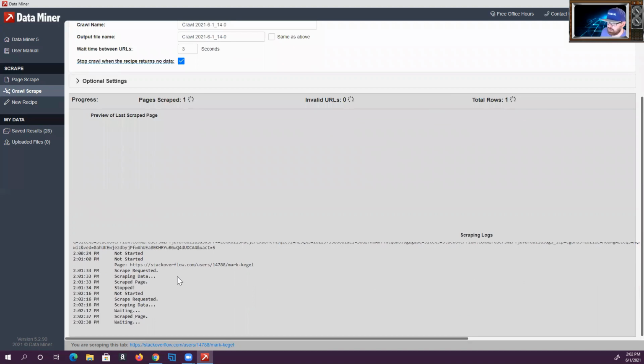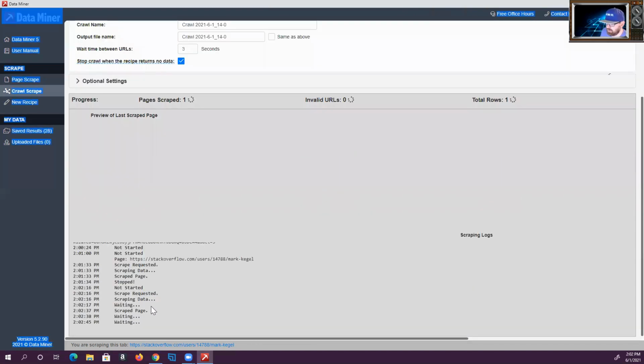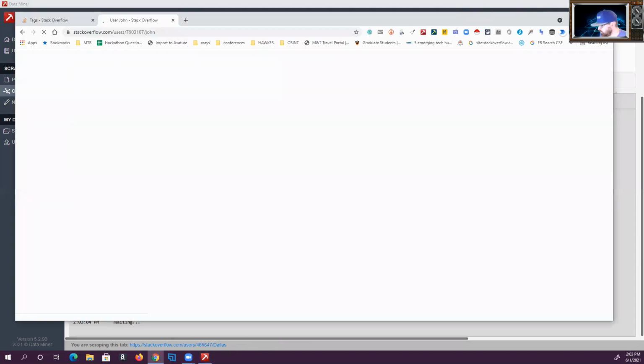So now it's working. You see it's working. Let me see if I can make this smaller. But this is working. Let me see if I can find the window. Here we go.